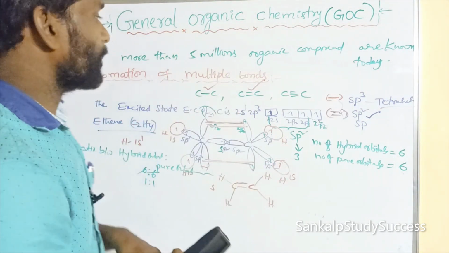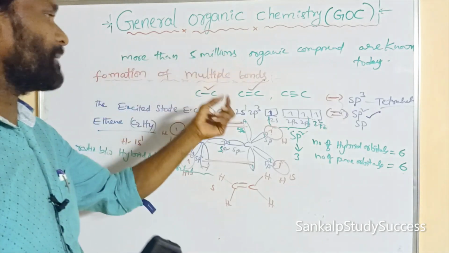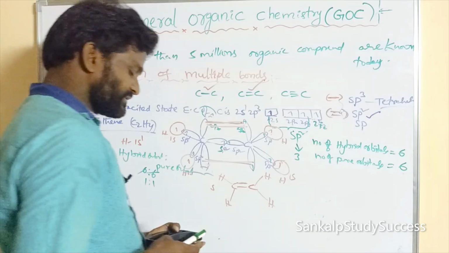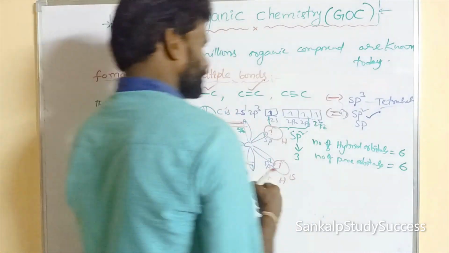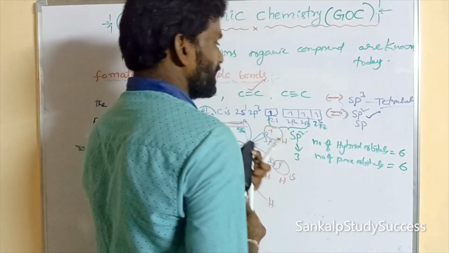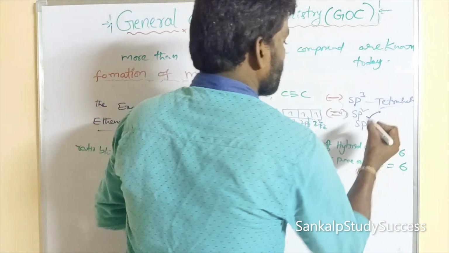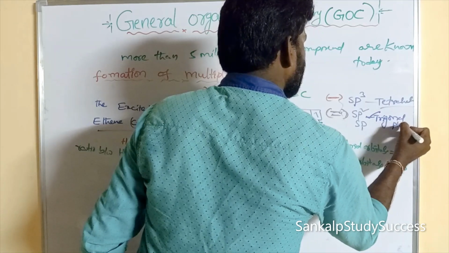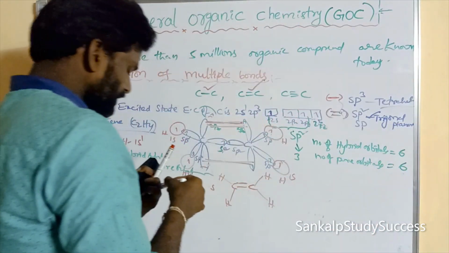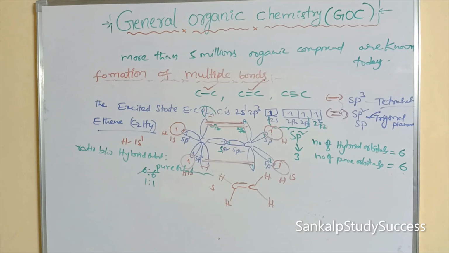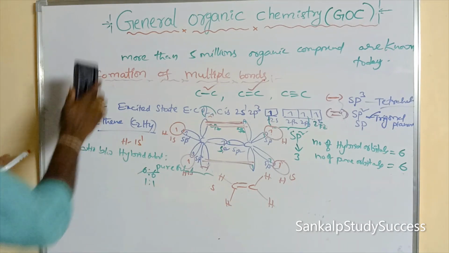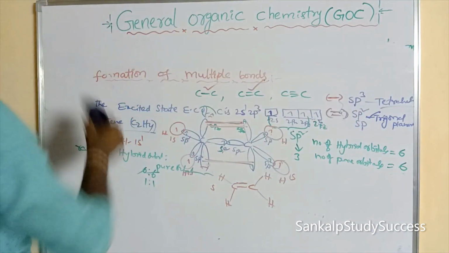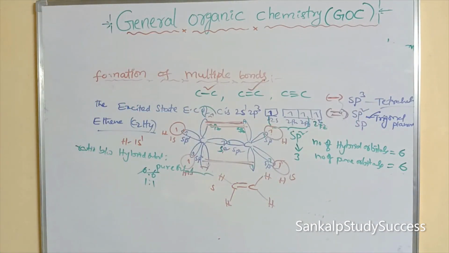So for the formation of a multiple bond, that is a double bond, if the carbon undergoes sp2 hybridization, it can form a double bond. So what is its shape? Its shape is trigonal planar.